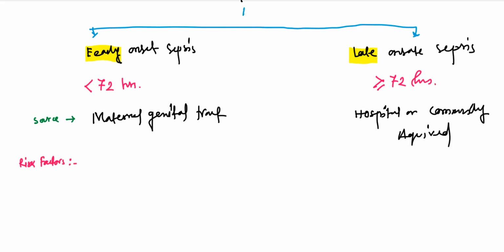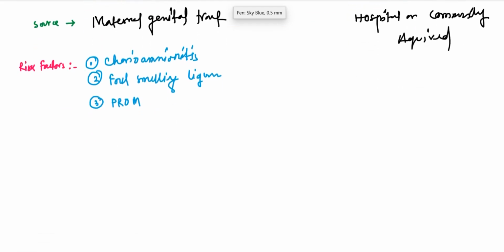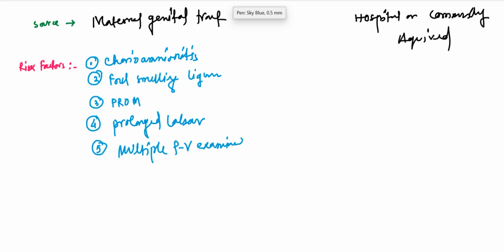Okay, now risk factors. What are the risk factors for early onset sepsis? Number one, chorioamnionitis; number two, foul smelling liquor; number three, premature rupture of membrane; number four, prolonged labor; number five, multiple per vaginal examination; number six, low birth weight baby; and number seven, premature babies. They are prone to early neonatal sepsis.